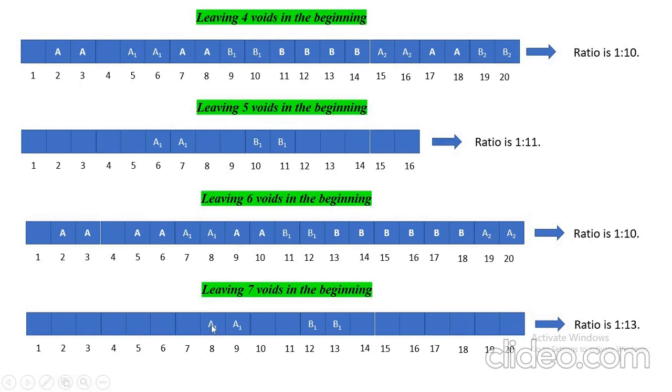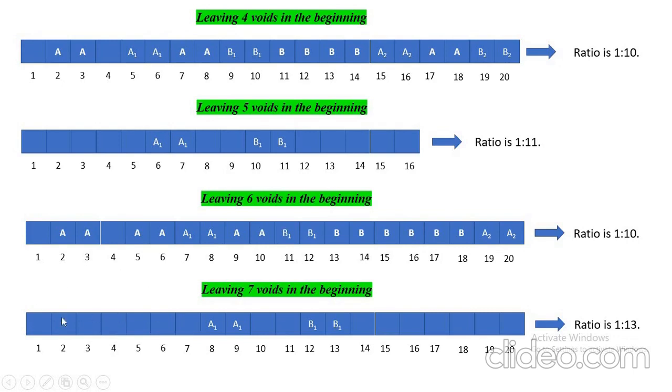Leaving 7 voids in the beginning, A1, then 2 voids, B1, then 7 voids, then here will be A2. Okay, so here again when this 10 and 11 will be filled up, out of 7 again, if it is Alice's turn, 2 and 3 will be filled up, then Bob will fill 4 and 5, then someone must fill 6 and 7.